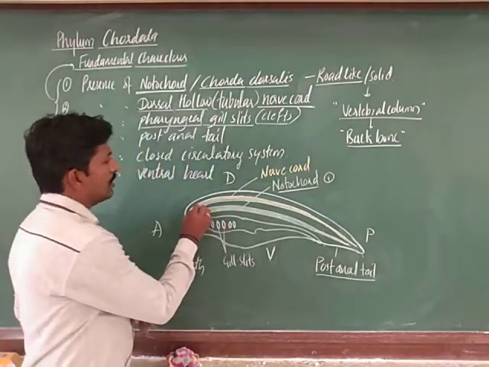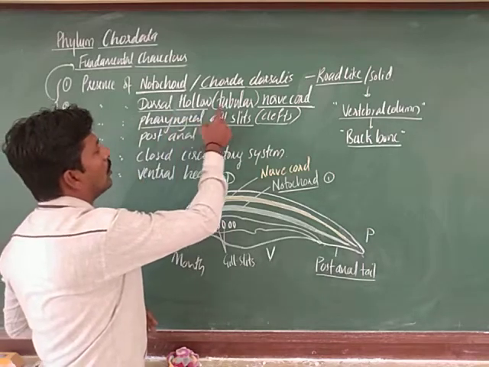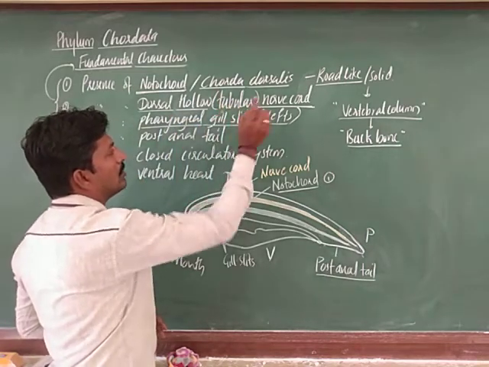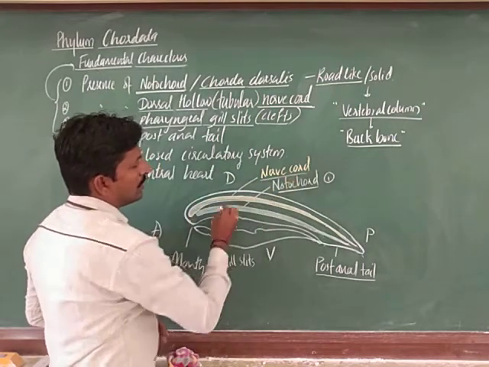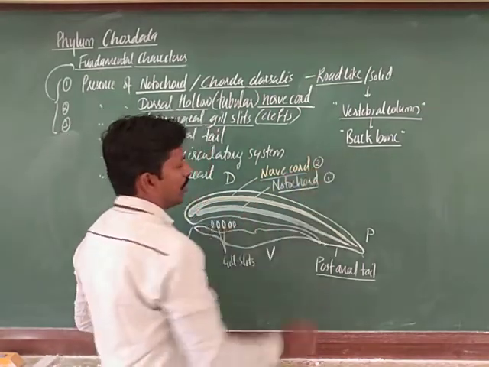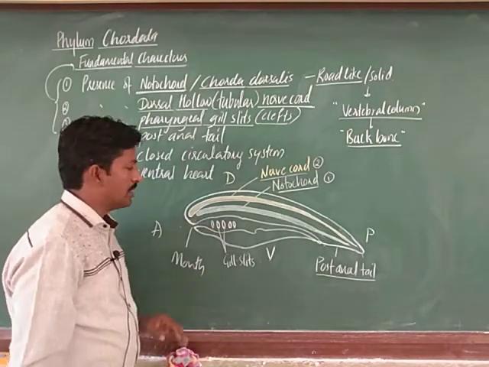So here, the second important feature is the dorsal hollow, also called the tubular nerve cord. This is what I have shown here, the yellow lining. So this is the nerve cord, the second important feature, okay, which makes the nervous system, we can say.